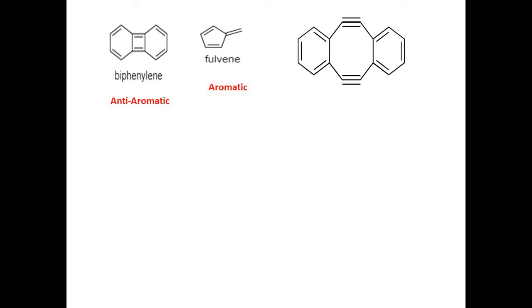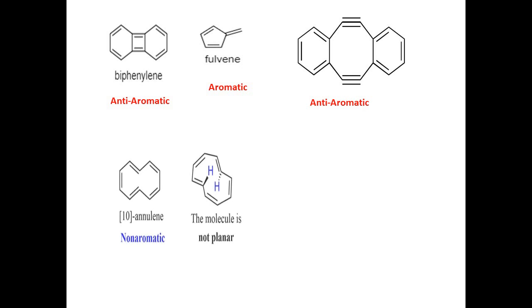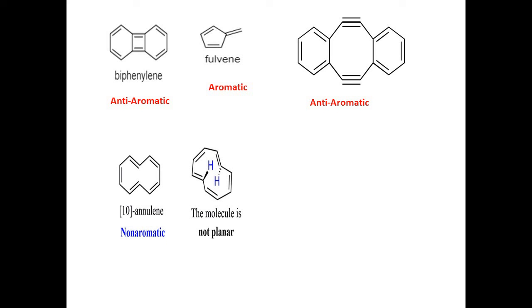Now in this molecule, the central ring is anti-aromatic, so the whole molecule is anti-aromatic. Now in this molecule, there are central hydrogen atoms. These central hydrogen atoms are out of the plane, so this molecule is not planar, hence this molecule is non-aromatic.